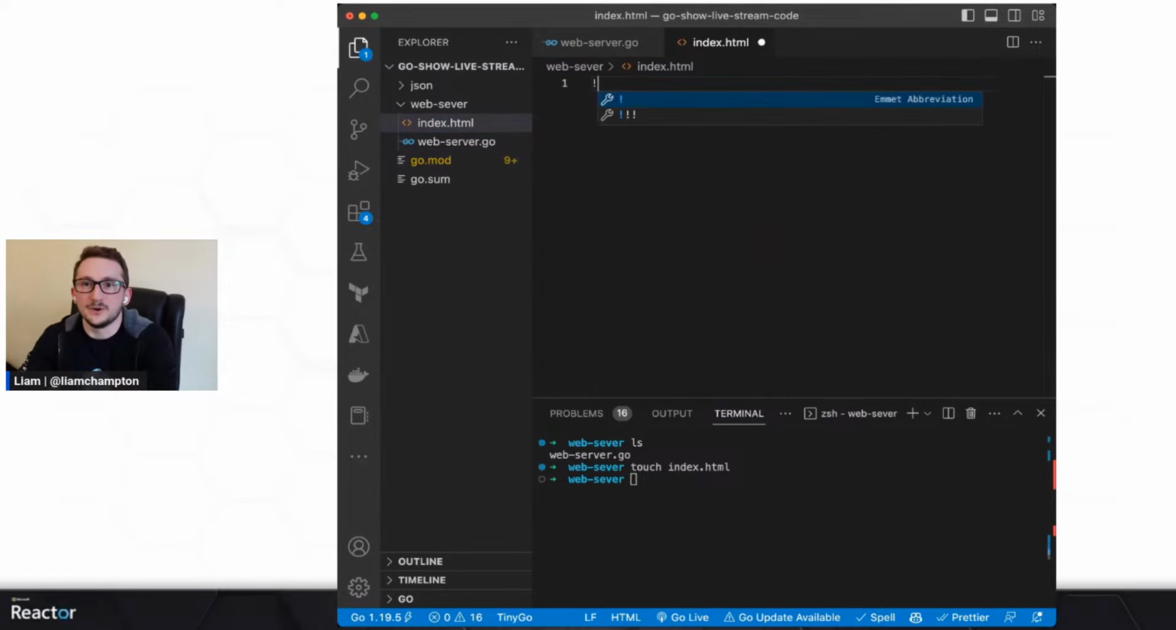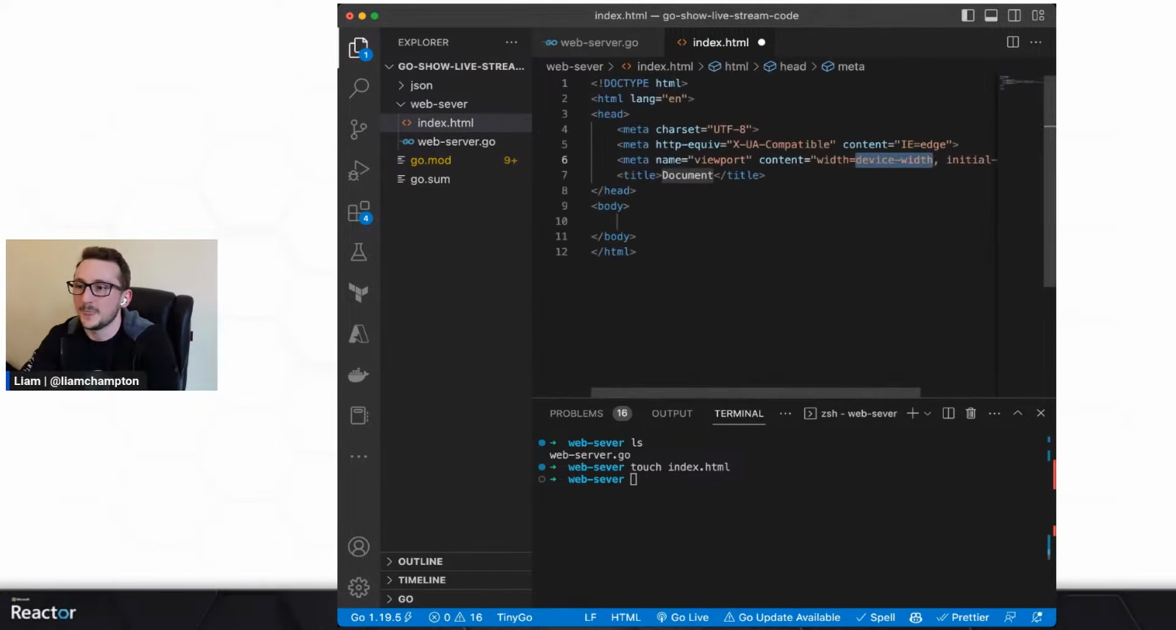I'm going to do a little bit of shorthand here. If anybody doesn't know any of the VS Code shorthands, if you do an exclamation mark and then press enter, this abbreviation actually gives you a sort of template for HTML. Pretty useful. The more you know.